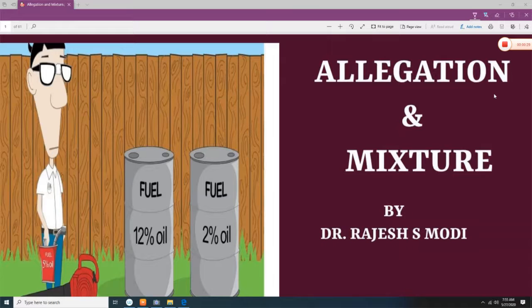Allocations and mixtures is very important for the businessman, because without the knowledge of allocations and mixture, the businessman cannot satisfy the need of the customer, because every customer has a different budget and different capacity to buy the product. For example, a person comes to the grocer and asks for rice. The grocer has two varieties of rice. The first rice is rupees 60 per kg and the second rice is rupees 90 per kg.